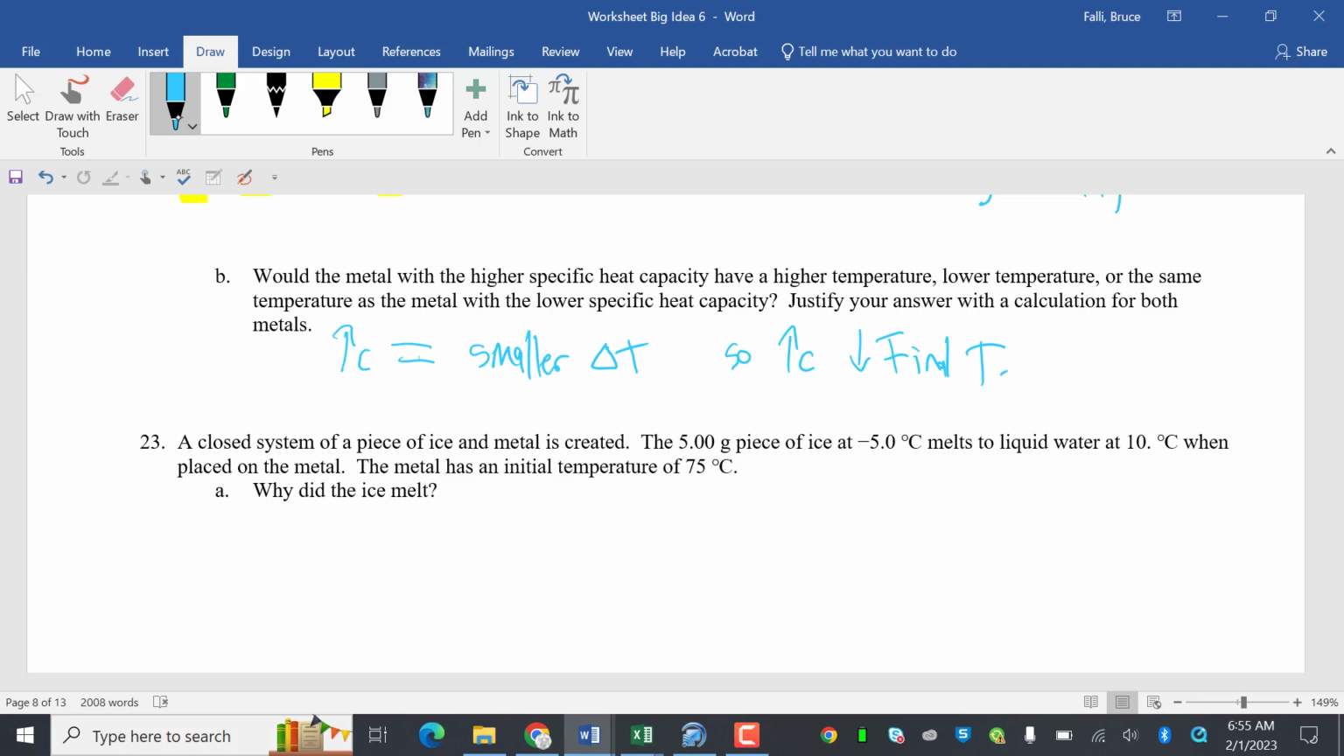For both metals, increasing the C gives you a smaller delta T, so if I have to do a calculation of both, smaller C gives a larger delta T. Q equals mc delta T, algebraically.